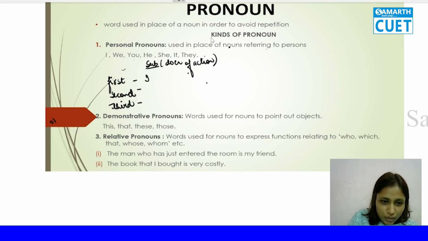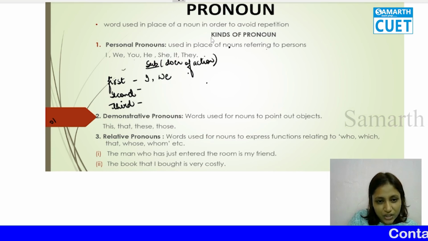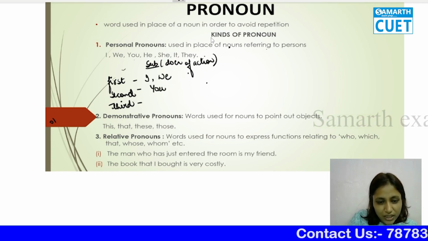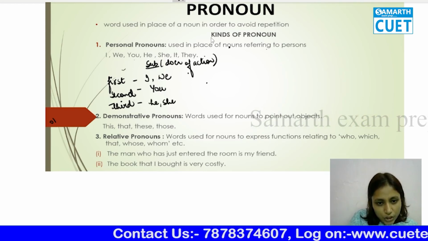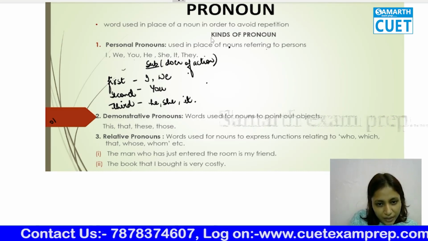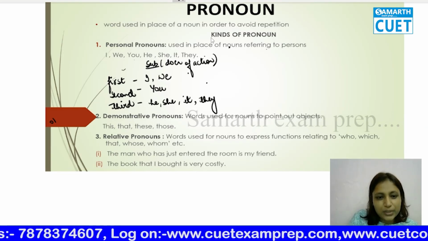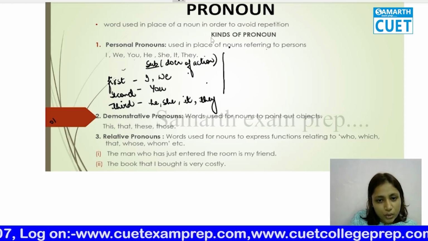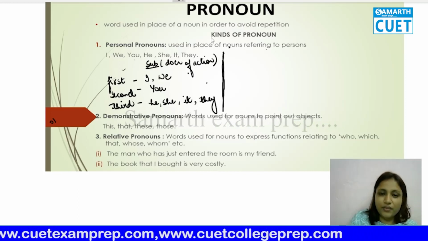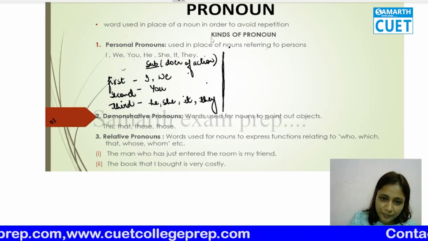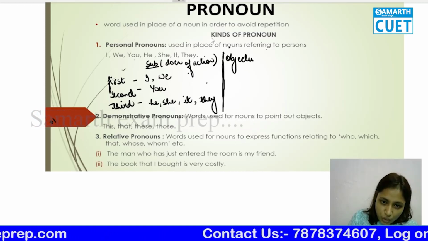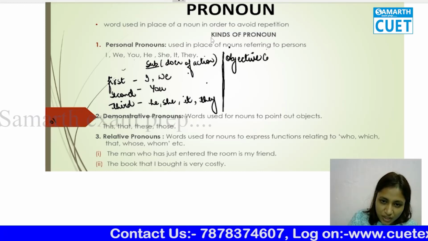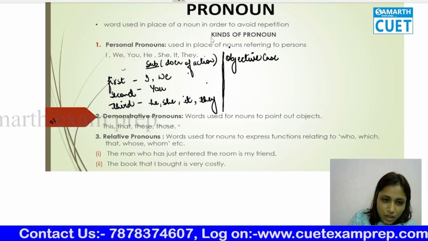So first person pronoun is I and we. That means you are the doer of the action, you will use I and we. For second person it is you. For third person it is he, she, it, and they. Now what happens? The doer can be the receiver of the action also. That means we can be the objects also. So in object, what is it called? Objective case. This is called subjective case.